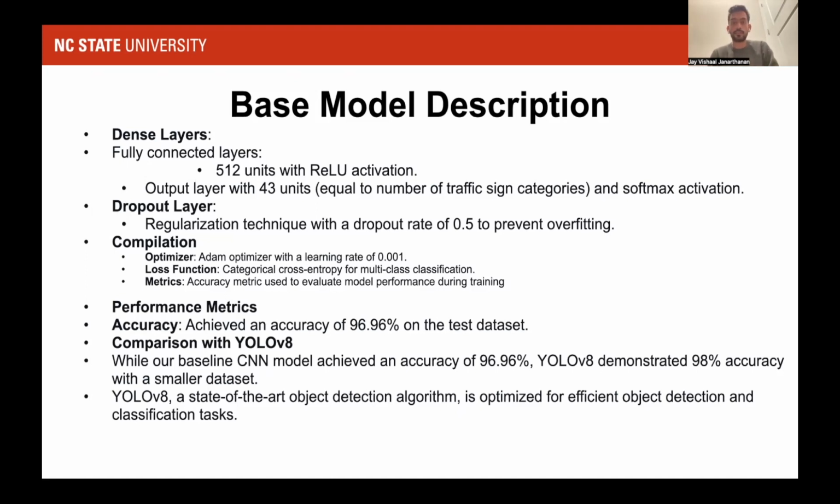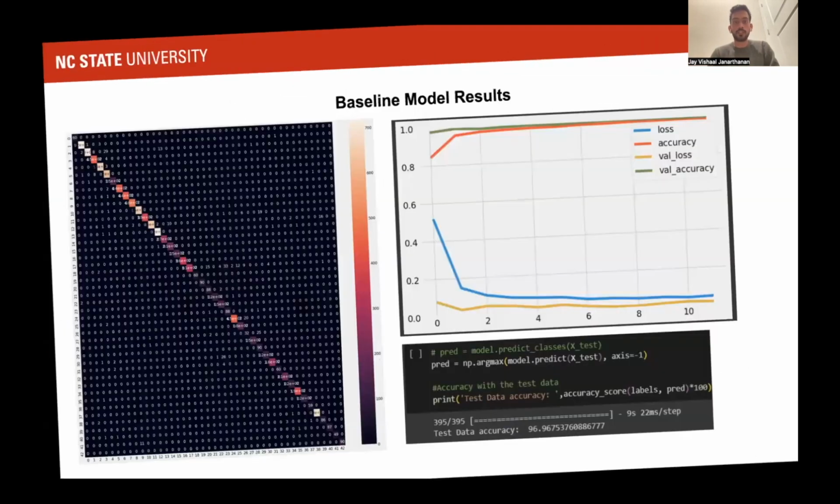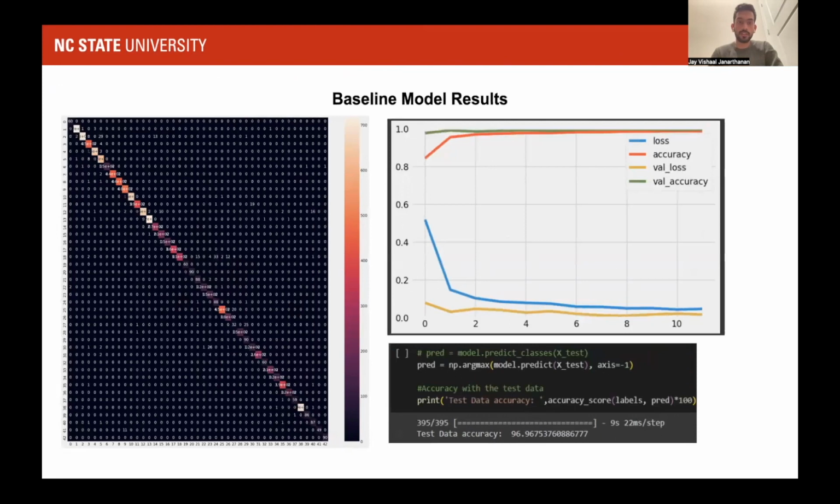In comparison with YOLO, it did a little worse, but YOLO, being the state-of-the-art algorithm, got us more. So here are some results. The left image is the confusion matrix, and the right side is the graph representing how our model accuracy, loss, and validation went across the epochs.